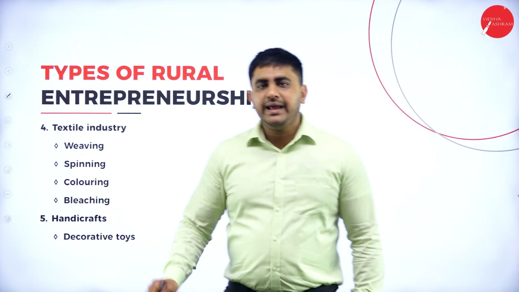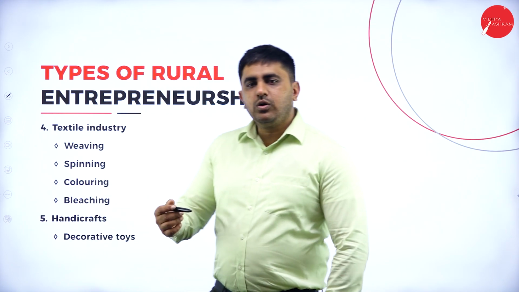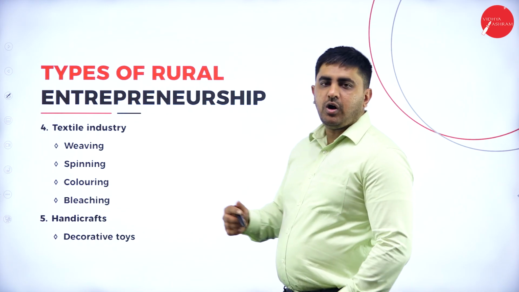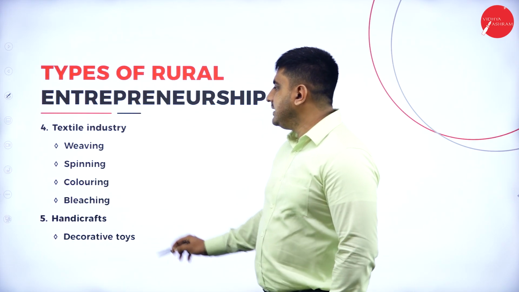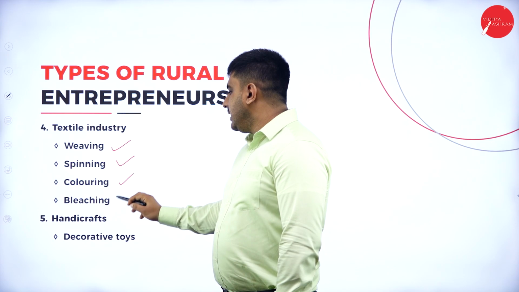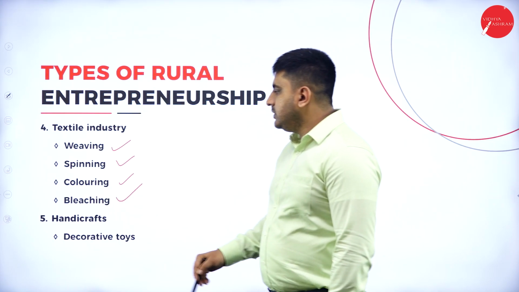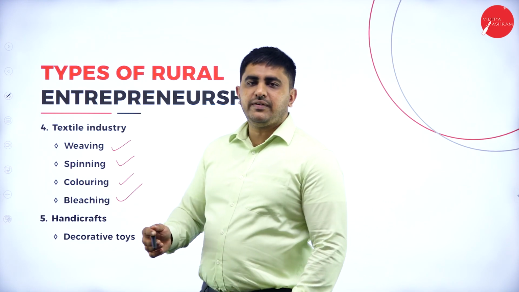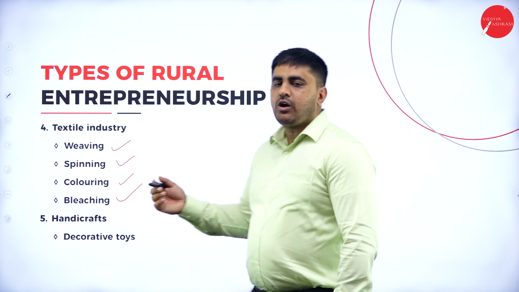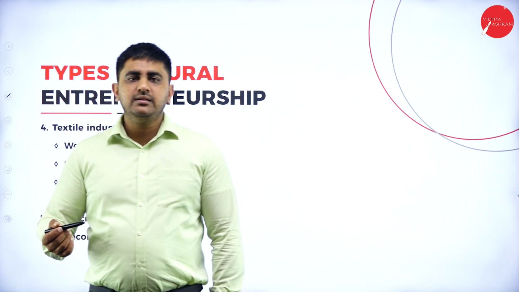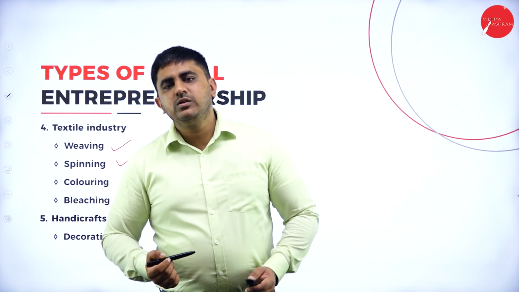Then textile industry. Textile industry is like your clothing, whatever you are wearing, how cotton is converted from cotton into a shirt or a jeans. For example, these are the different things, that is weaving, spinning, coloring and bleaching. So all these processes, when they are subject to, you get the final ready-made clothes. This is textile industries. So if you have got cotton trees, you can sell those cotton not only to the textile industries but also to other industries where they make use of cotton.